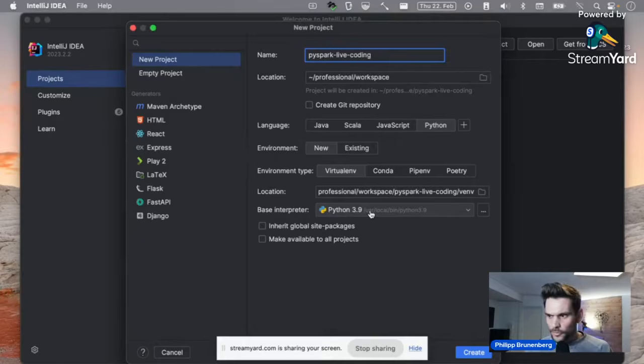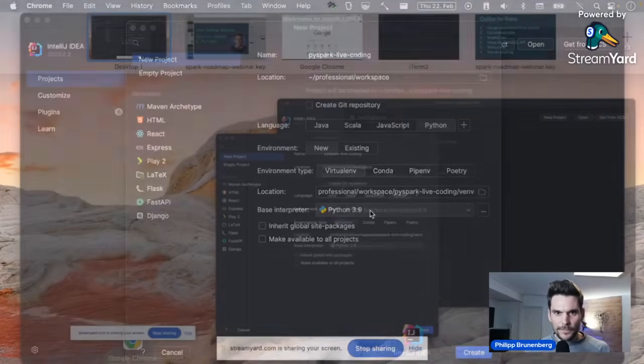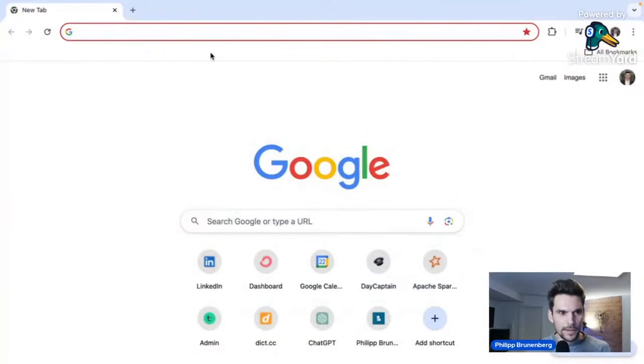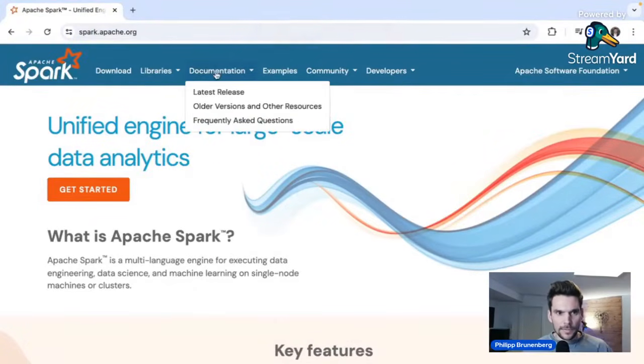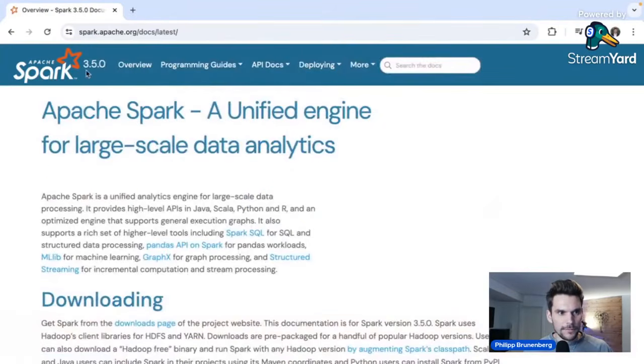And one thing I wanted to show you in the Spark documentation is that it works with Python. If you go to apache.spark.org, and then documentation, latest release will be 3.5.0.